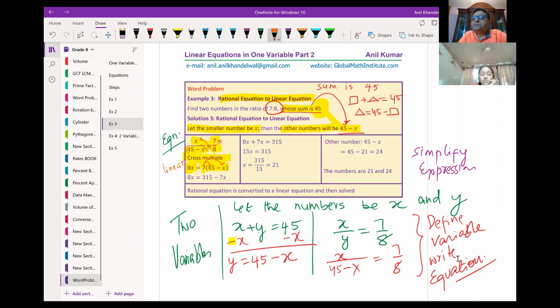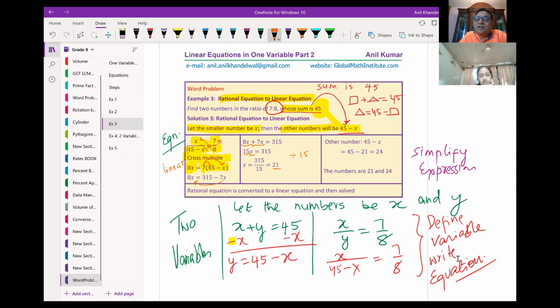Is it clear? Now you transpose, bring 7x to the left side. When you transpose, the sign changes. 8x plus 7x equals 315, correct? Now you combine these two terms, 7 and 8 is 15, and you get 15x equals 315. And then you divide by 15 and you get x equals 315 divided by 15, which is 21.